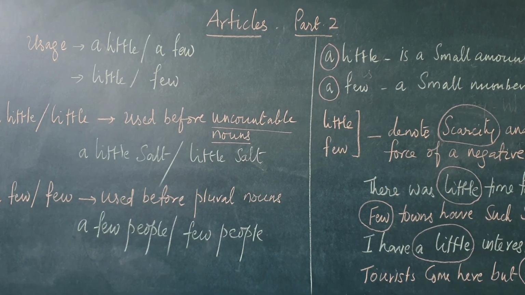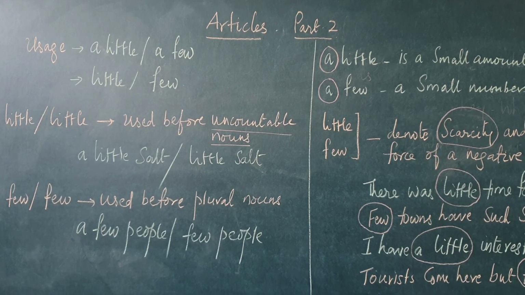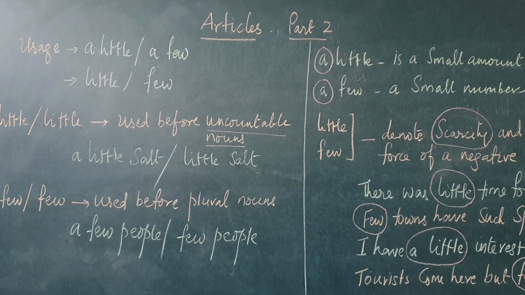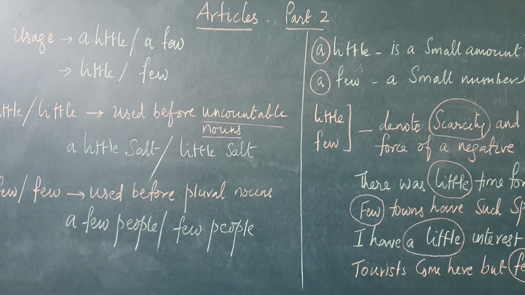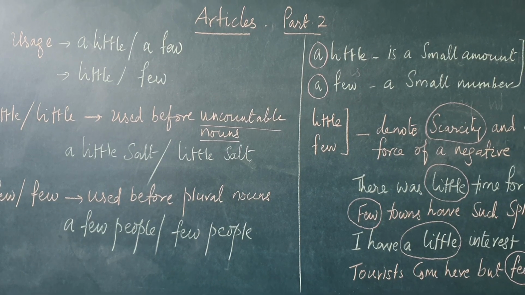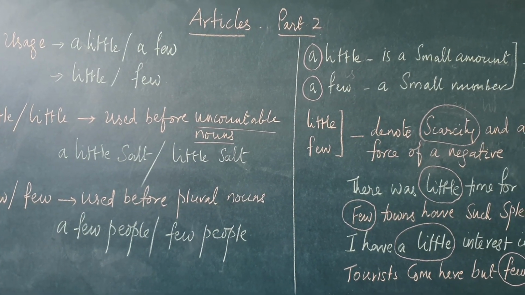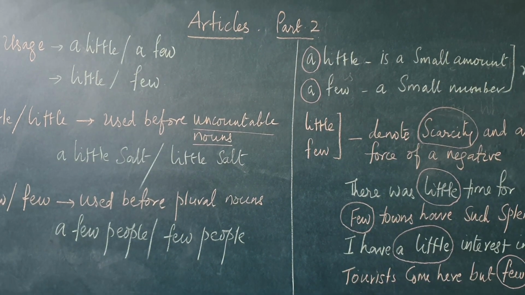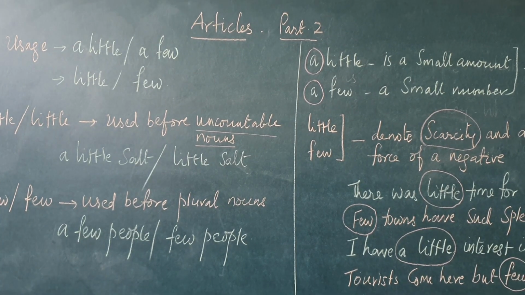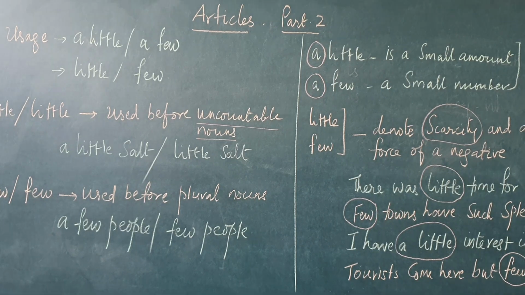Few people can speak a foreign language perfectly, meaning that almost no one can speak a foreign language perfectly. Cactuses need little water, meaning almost it doesn't require water. You observe, I am not using the article a in front of that. Give the roses a little water every day. A little means give the roses some quantity of water every day.